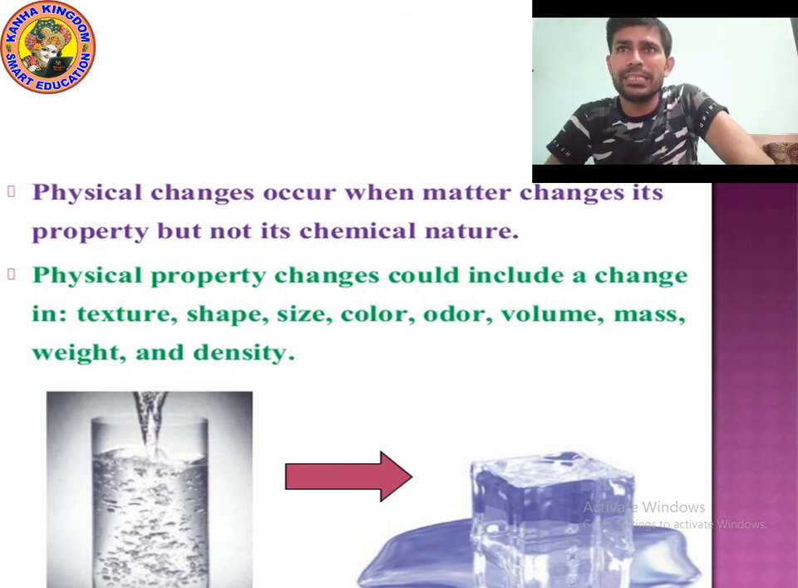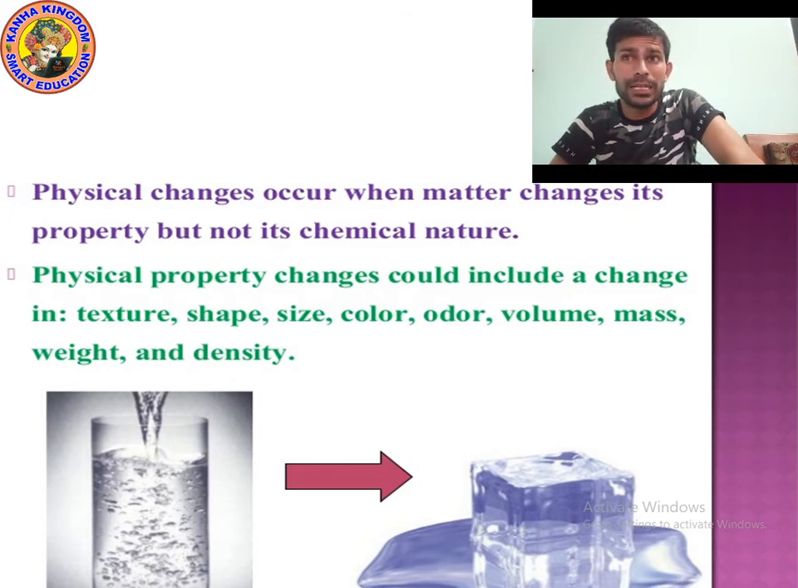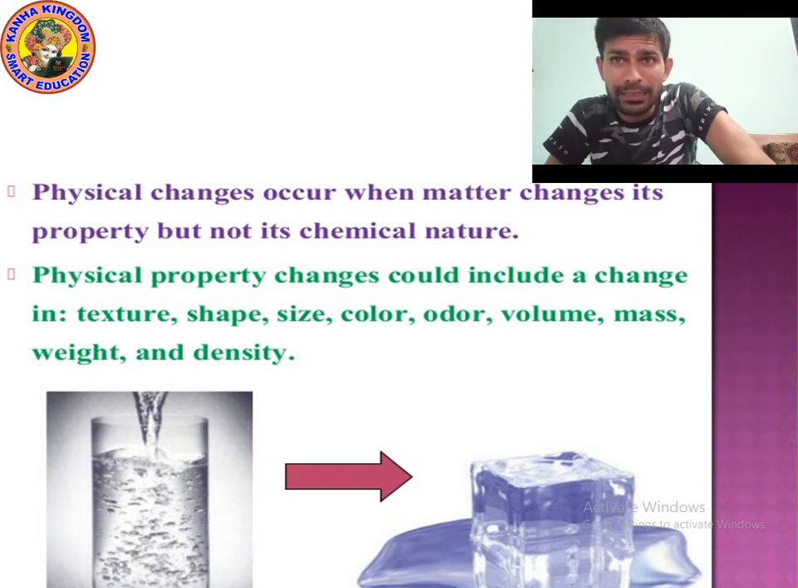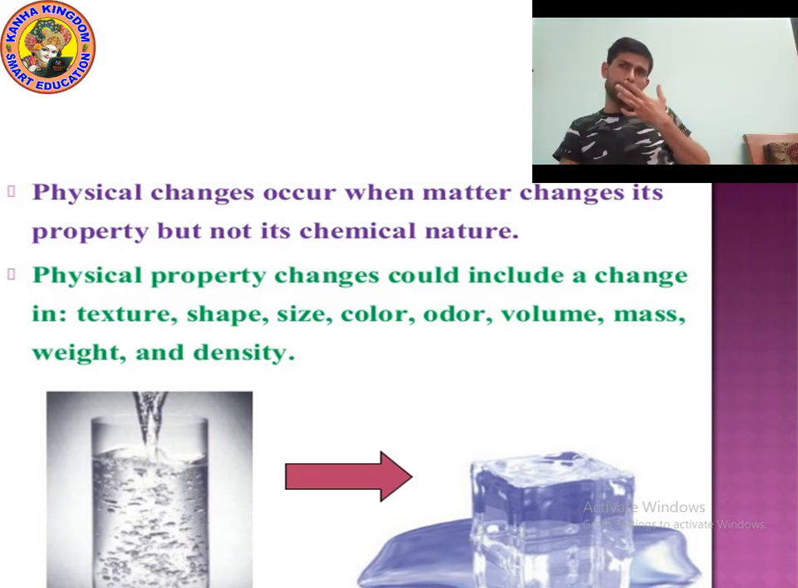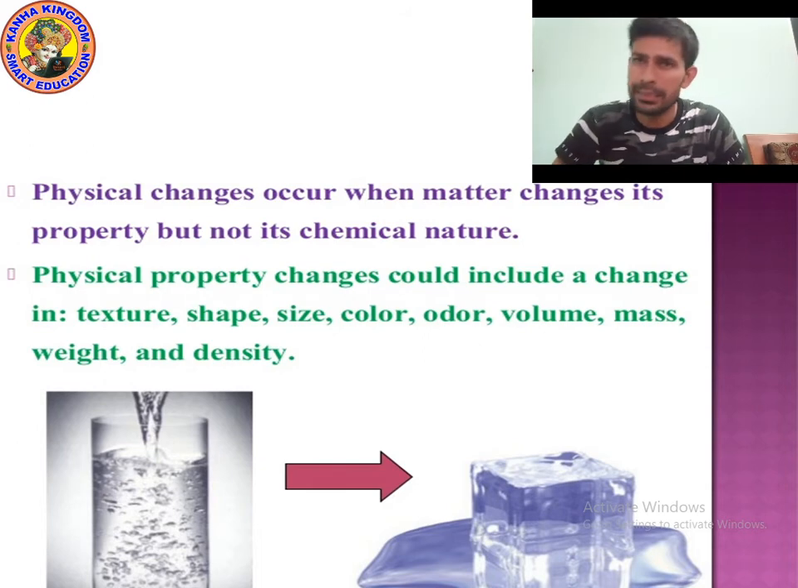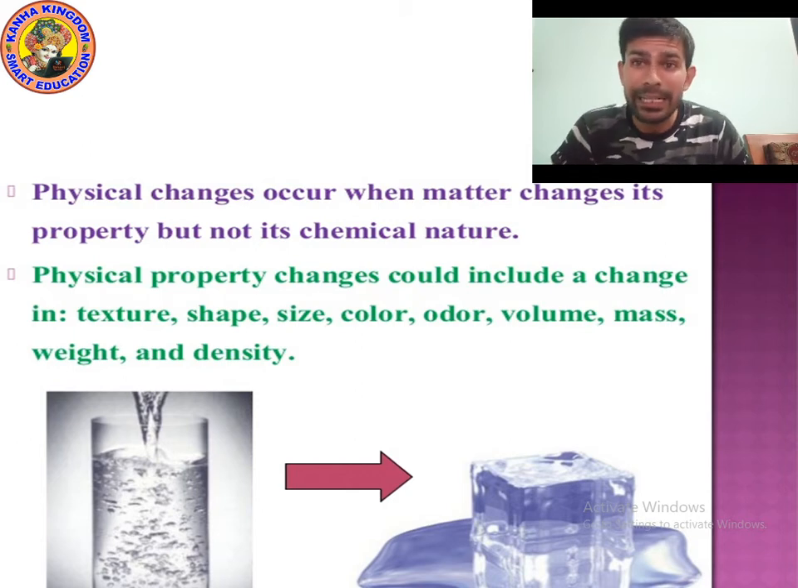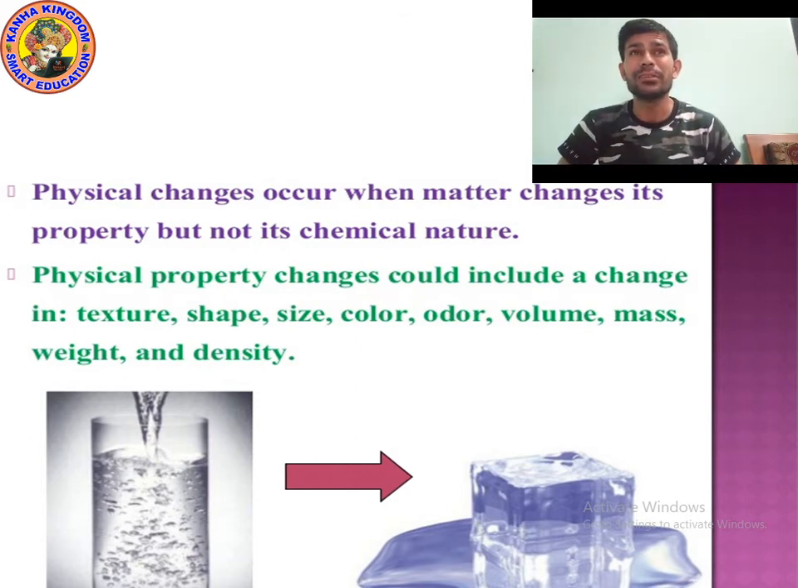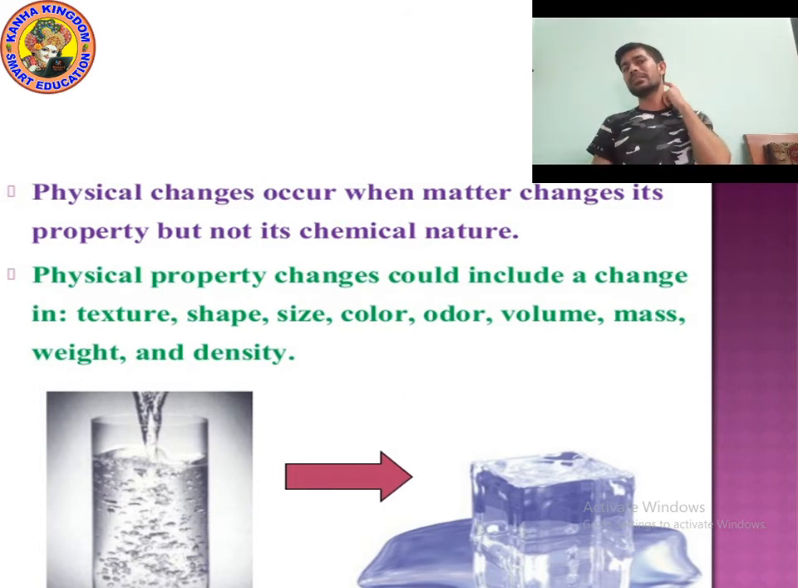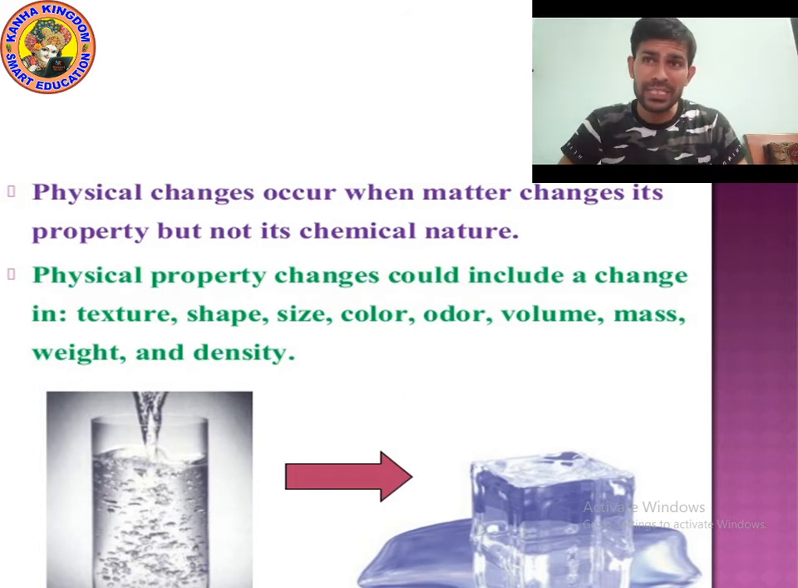So what happens during physical changes? Physical changes occur when matter changes its physical property, not chemical changes. You can see the example in the picture. Look at the picture. There is water in the glass. If you freeze it, freeze means the process of changing liquid into solid, the process of changing water into ice. If you convert the water into ice, it will still remain water. Its physical properties are changing, meaning shape and size are changing, but chemical nature is not changing. That's why it is an example of physical change.